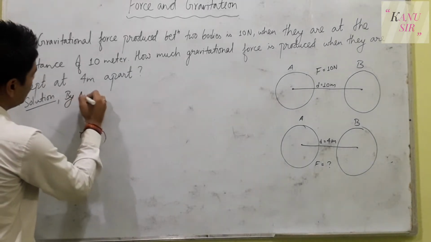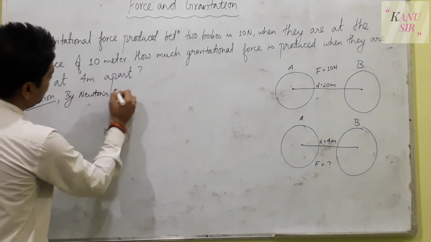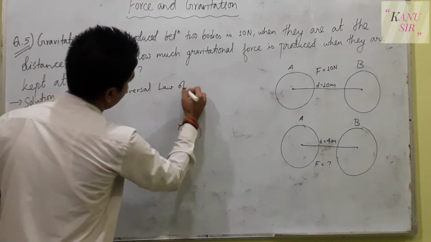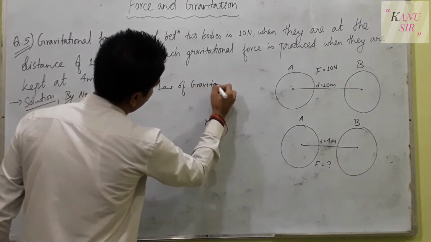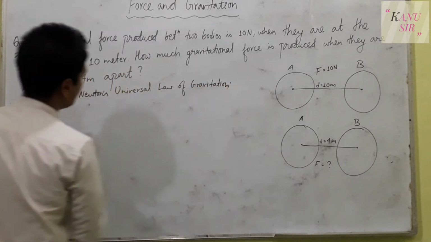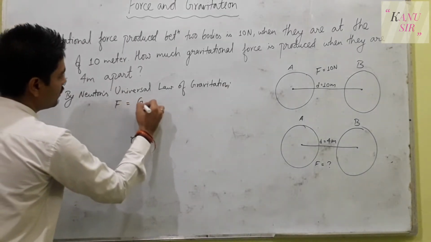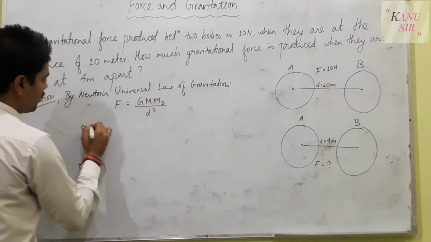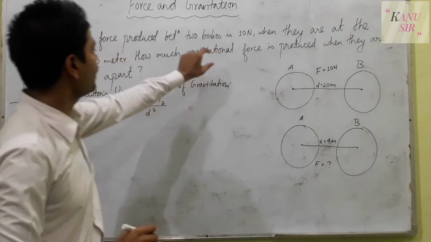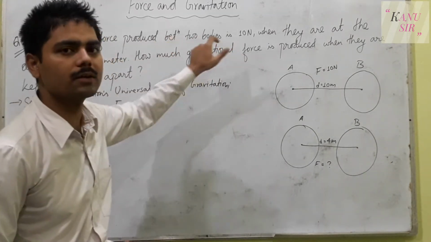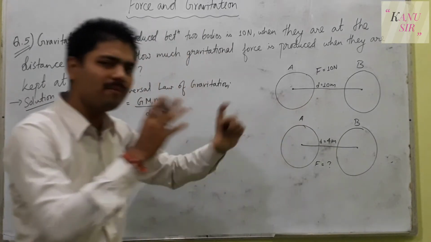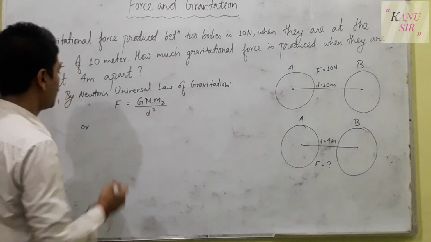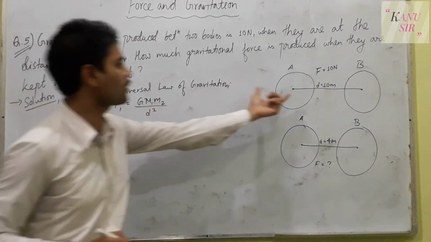By Newton's universal law of gravitation, we can write F equals G m1 m2 upon d square, because there is no indication of a heavenly body or a bigger object or a smaller object, so both of them might be similar types of objects. So we can write G m1 m2 upon d square, and force F1 for the first condition.